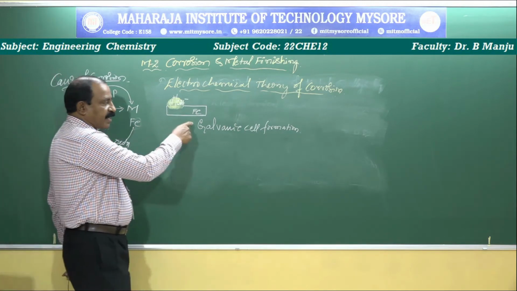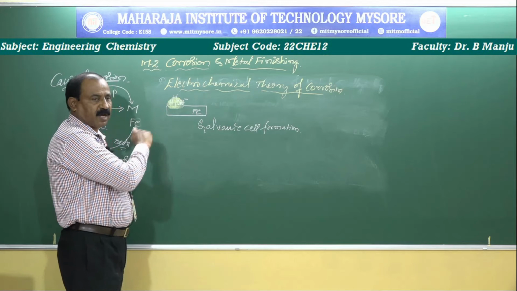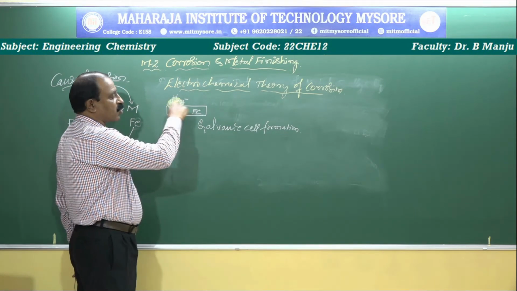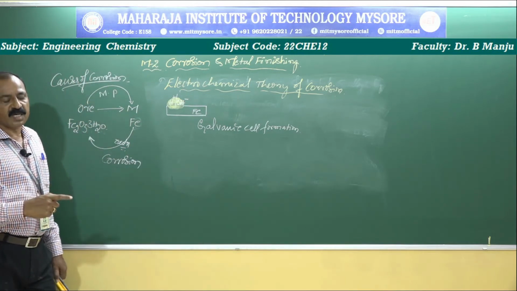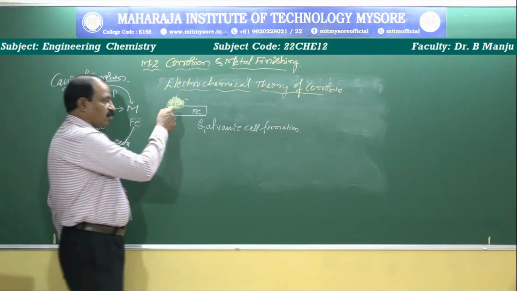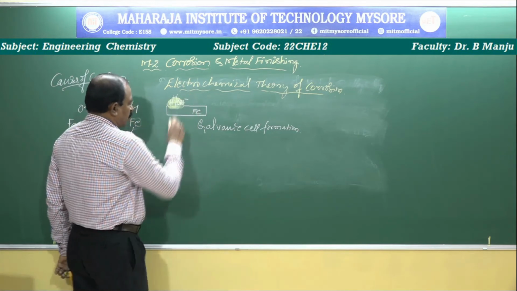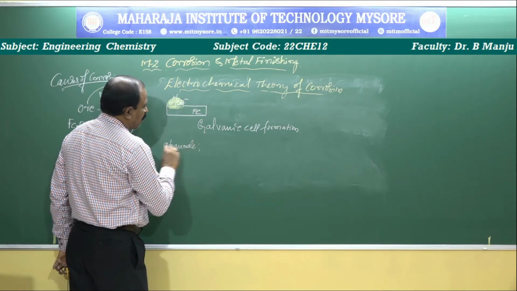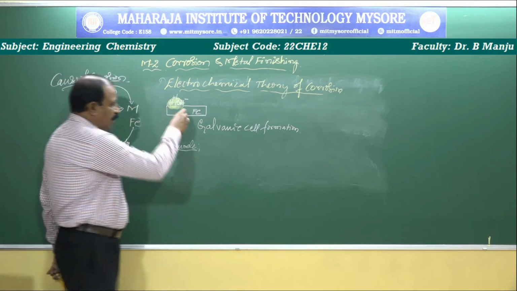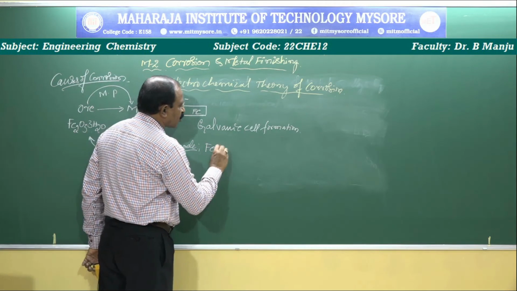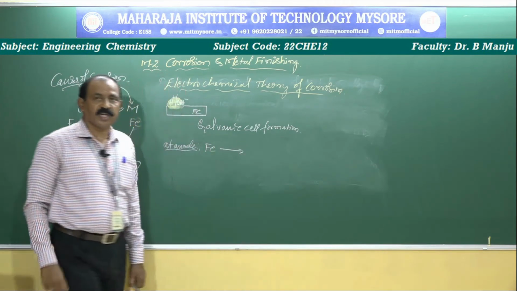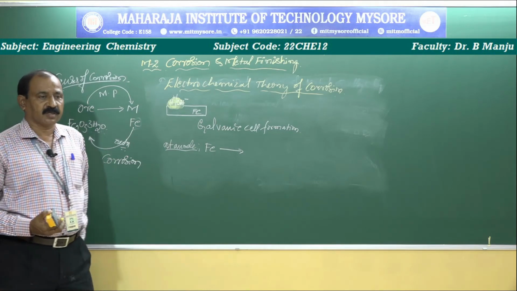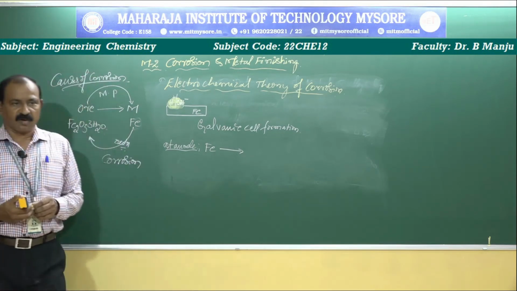Oxidation and reduction take place simultaneously in the environment by the jumping of electrons from anode to cathode. Always electrons transfer from anode to cathode, and the metal undergoes corrosion. For example, the reaction at the anode: the metal iron undergoes oxidation. What is meant by oxidation? Oxidation means the removal of electrons. Reduction means gaining of electrons.